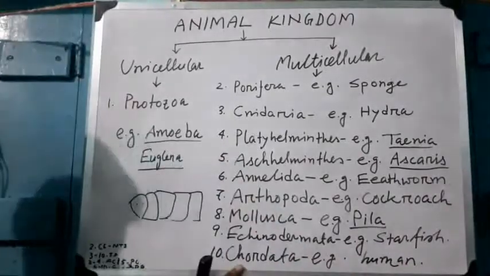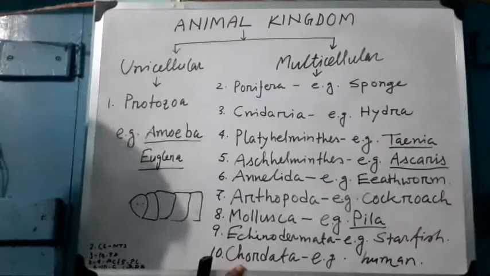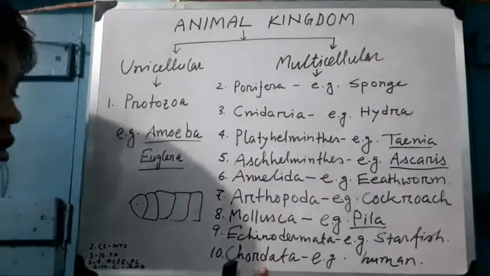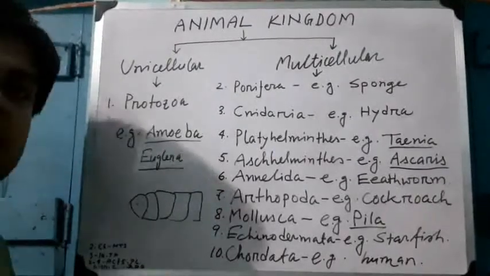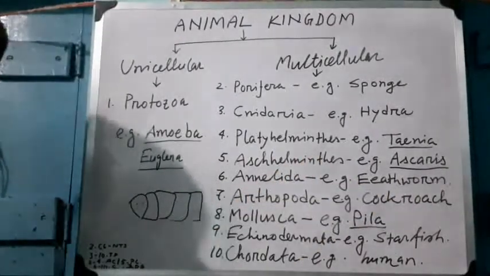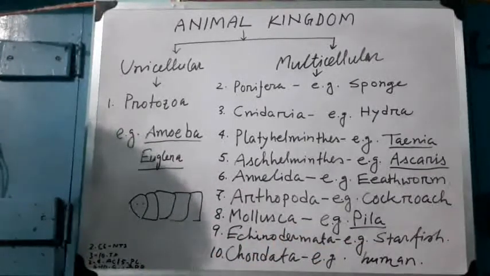And Chordata. In Chordata, there are notochord and nerve cord. Examples of Chordata: all the birds, all the reptiles, and human beings, mammals are common examples of Chordata.